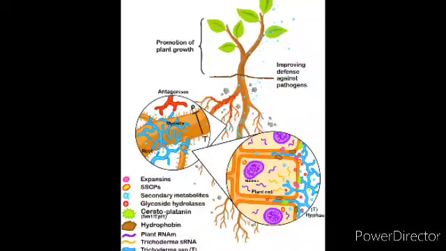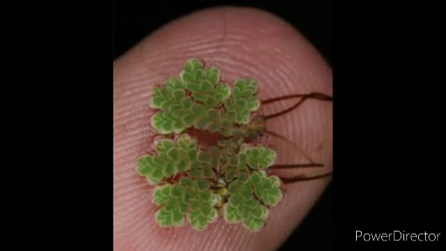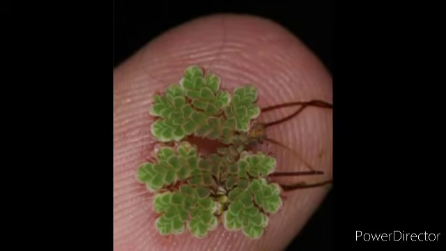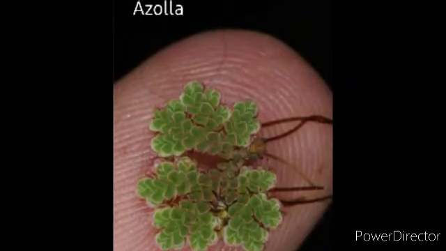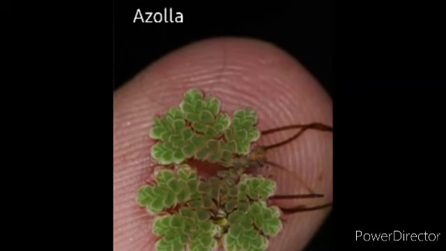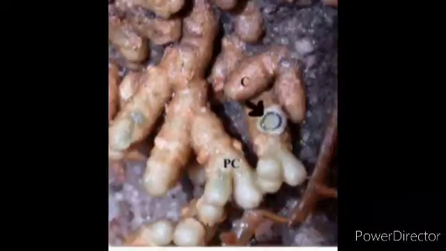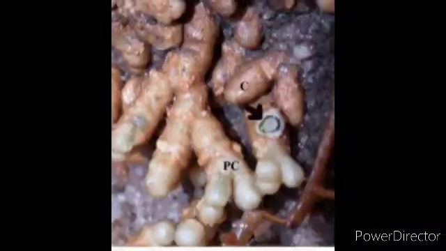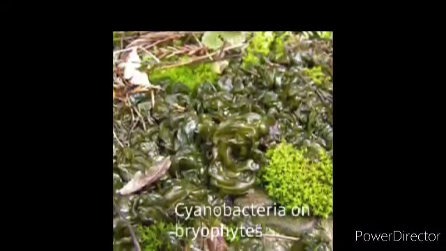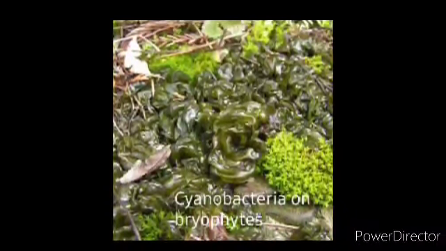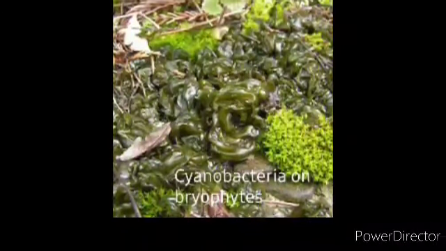The other examples: first, we see about Azolla. Azolla is a water fern. It fixes atmospheric nitrogen with the help of Anabaena. This is sown in the rice field to fix atmospheric nitrogen. Anabaena is present in the coralloid roots of Cycas, a gymnosperm. And next one is the cyanobacterium Nostoc, found in the thalloid body of Anthoceros.